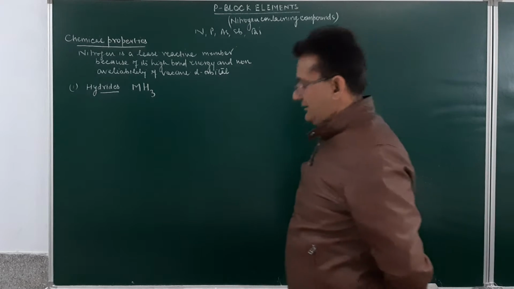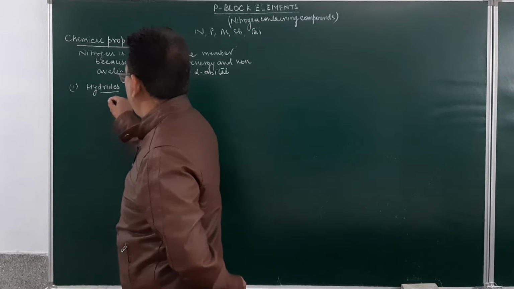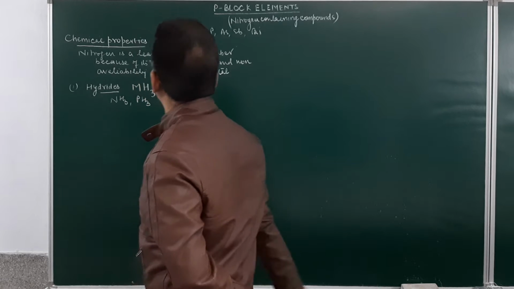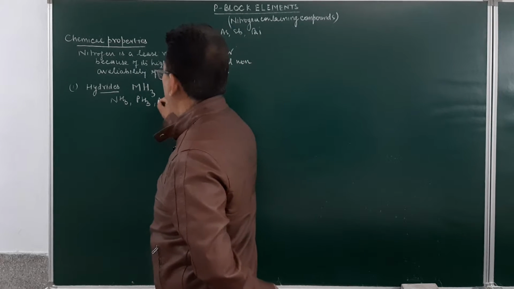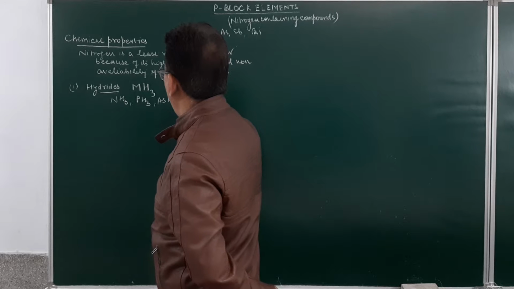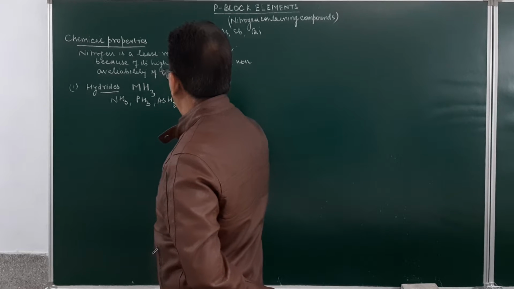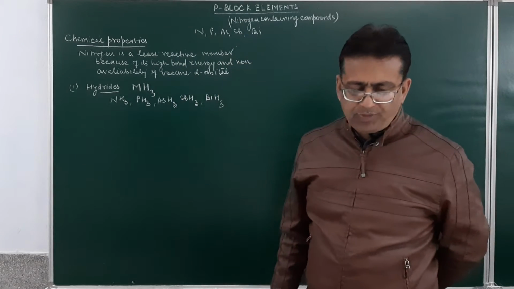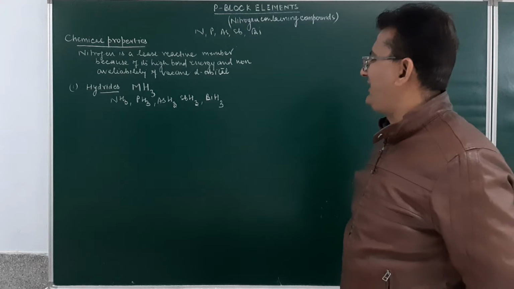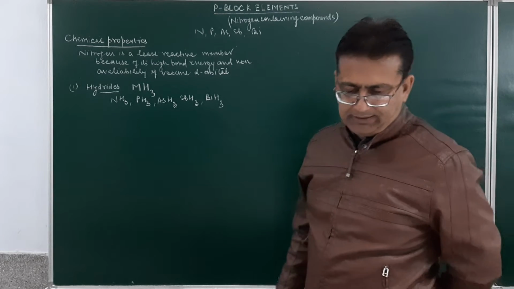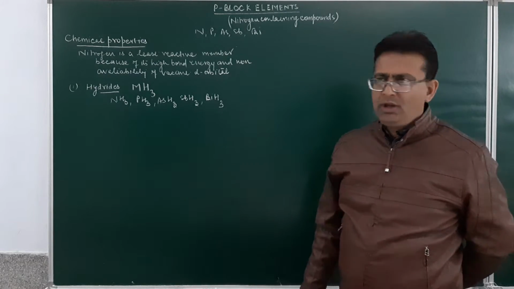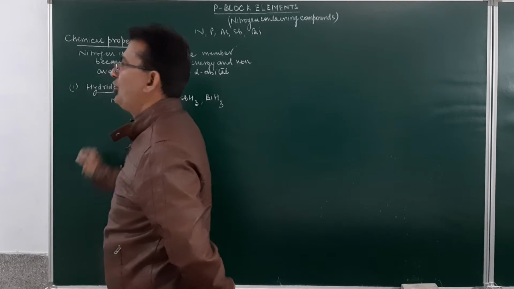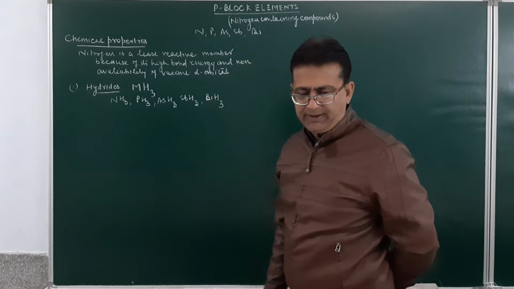Regarding the hydrides, the various hydrides of group number 15 are NH3, then phosphine, arsine, stibine, and then bismuthine. That is NH3, PH3, AsH3, SbH3 and BiH3. Now, we will discuss the various characteristics of hydrides of group number 15.